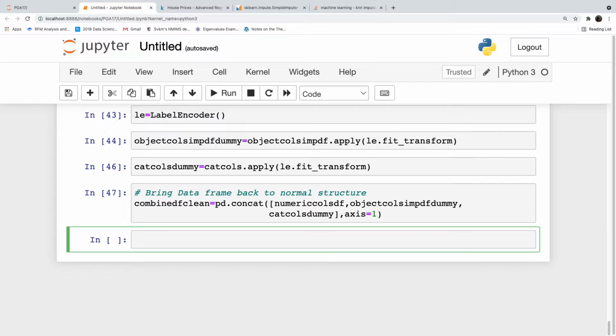We have got the data frame back to normal shape. Now what we have to do? We will split the data back to train and test data.